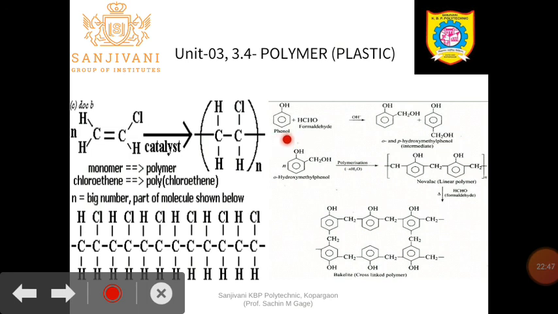So here the phenol and formaldehyde, these are the two different molecules, they link to one another and then there is a formation of this cross-linking structure. So this is the example of what? Condensation reaction. This is the example of thermosetting plastic.